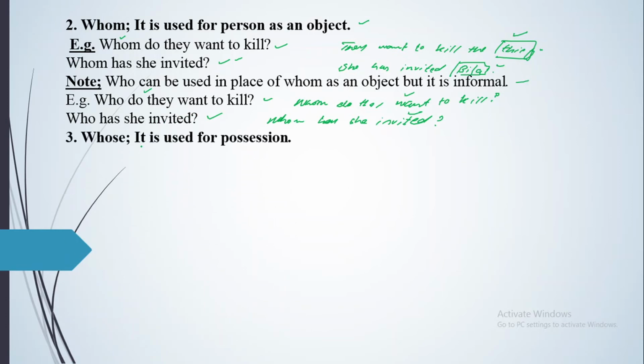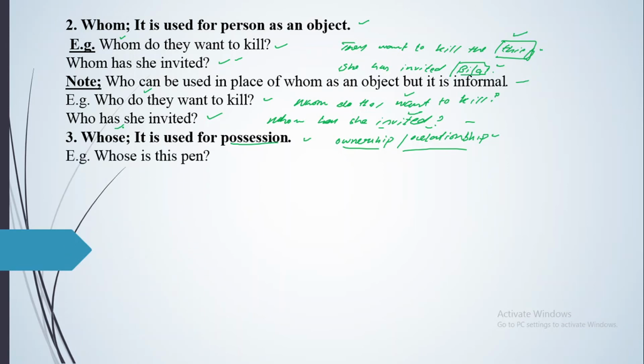After that we have got the WH word whose. It is used for possession. You know, the word possession has got two meanings. One is known as ownership, and the second one is known as relationship. Relationship belongs to the relations and ownership with the property. So for both you'll be using the word possession, and for asking a question about possession, whether ownership or relationship, you'll be using the WH word whose.